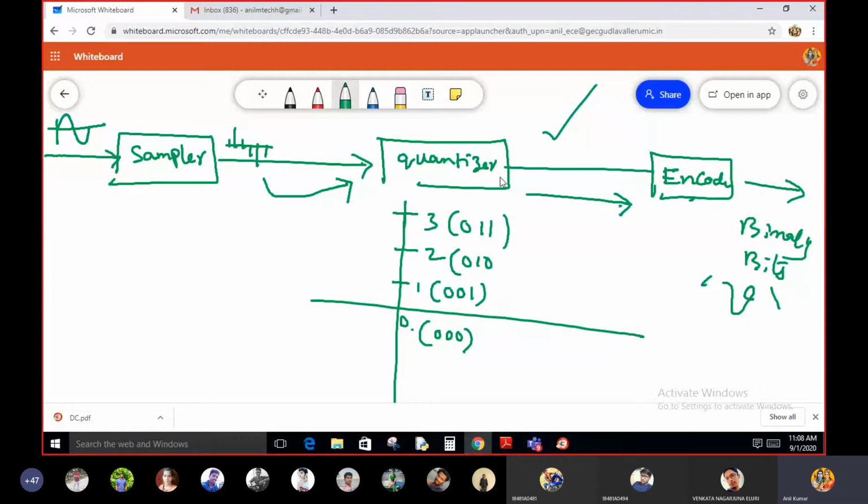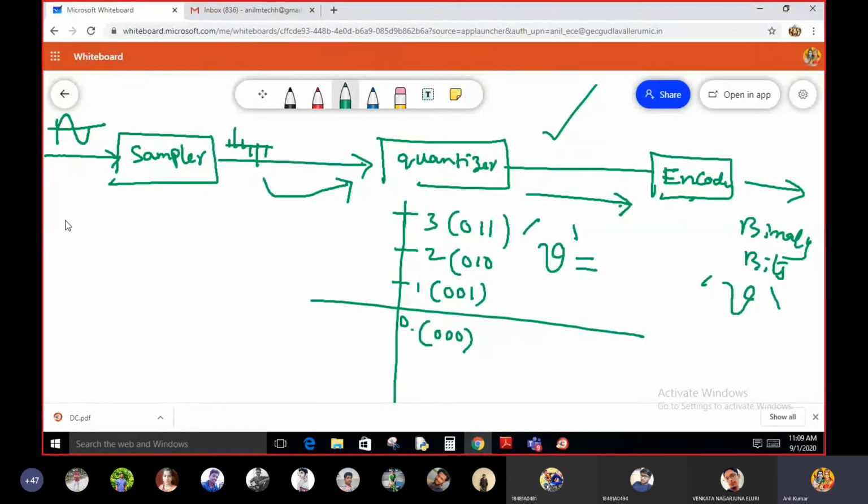So the quantization level available at the output of the quantizer is given as input to the encoder. Each and every quantization level is encoded into some group of bits. Let us say, for example, 0 is encoded as 000, 1 is encoded as 001. So now let the number of bits in each quantization level be represented by V. The number of bits used to represent each quantization level is nothing but V.